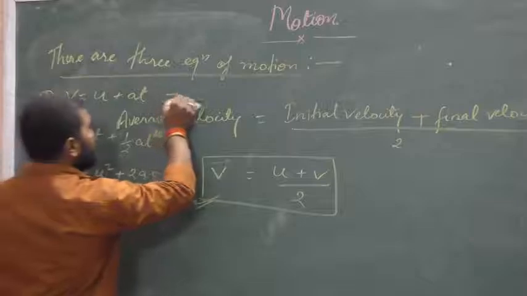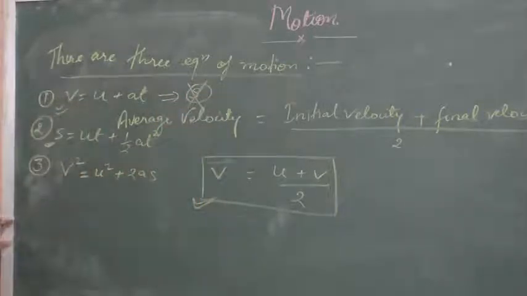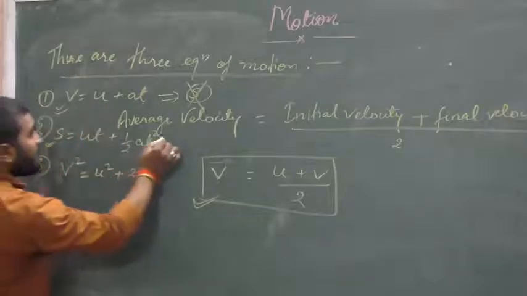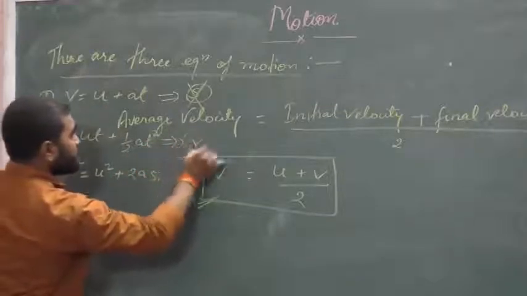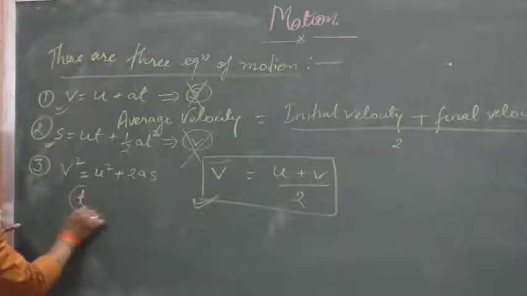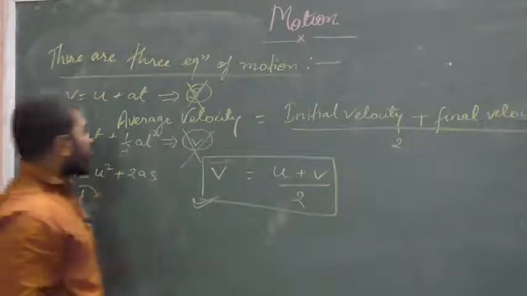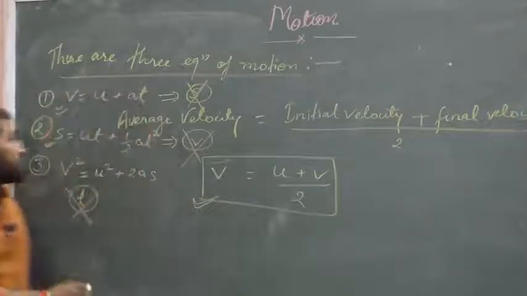So here displacement is not given. In the second equation, final velocity is not given, and in the third equation, time taken is not given. So according to the situation, we will use these three equations.